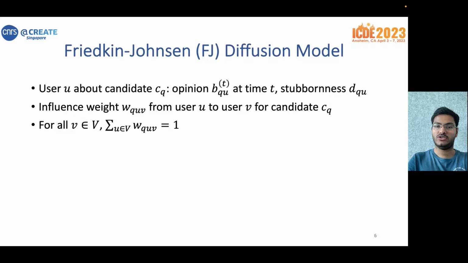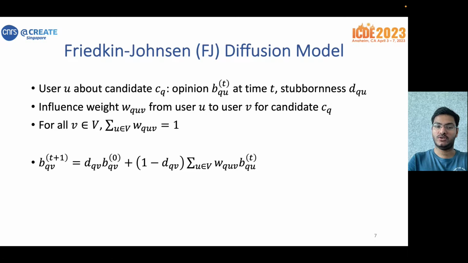We adopt the well-known Friedkin-Johnson opinion diffusion model, where for any candidate c_q, each user u has an opinion b_qu(t) at time t, which is at least 0, and a stubbornness. And between every pair of users, there's an influence weight. These weights are such that for every node, the incoming edge weights add up to 1.